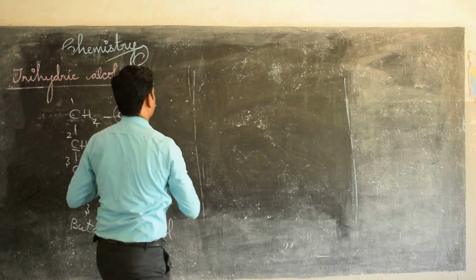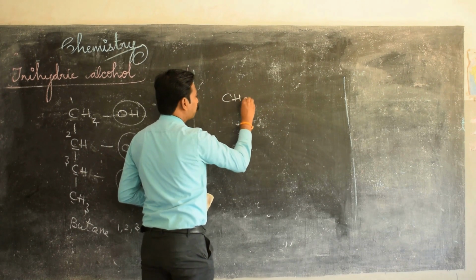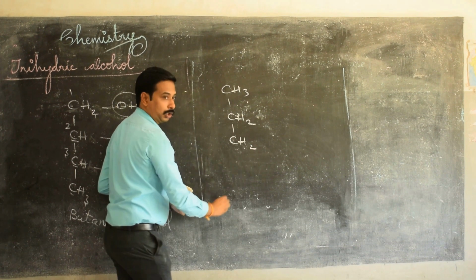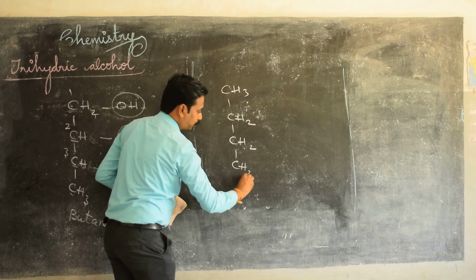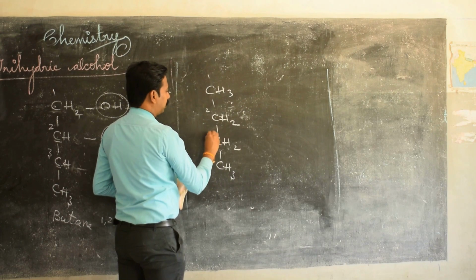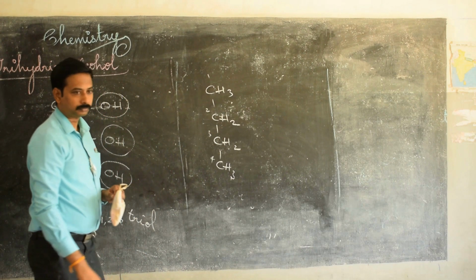Let me do another example for trihydric alcohol, the same compound: CH3 single bond CH2 single bond CH2 single bond CH3. Put the numbers first: 1, 2, 3, 4.